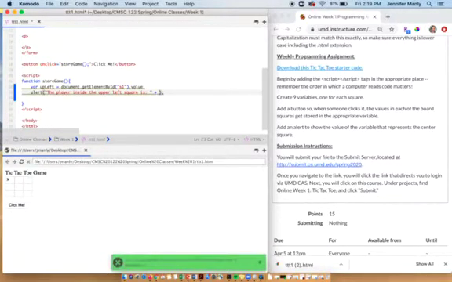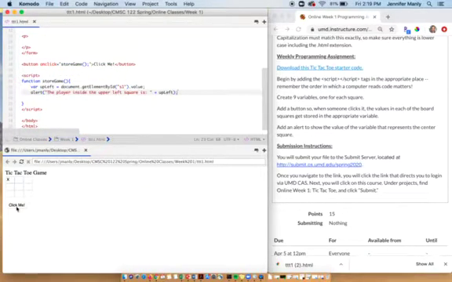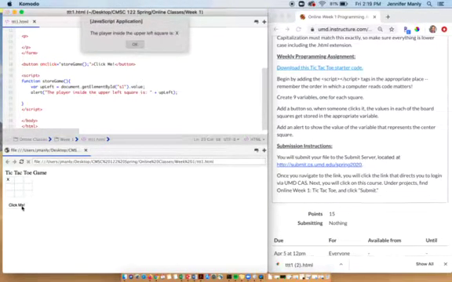Talking about string concatenation, upLeft. All right, so if we did this correctly, let's save it. When I click this button, it's going to pop up an alert that says the player inside the upper left square is X. And it does.